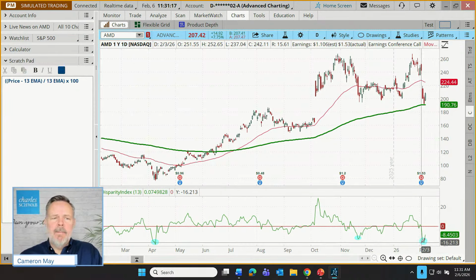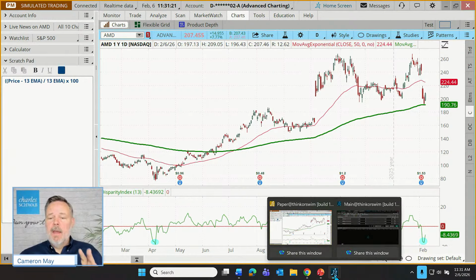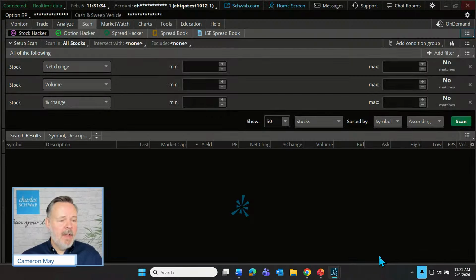We'll trade this one, but how did I find it? So here is how I did it. I actually built a custom screen. You can build it at home too on a live account. We can't do what are called study filters or technical filters on paper money. So I'm going to switch over here to an example live account.